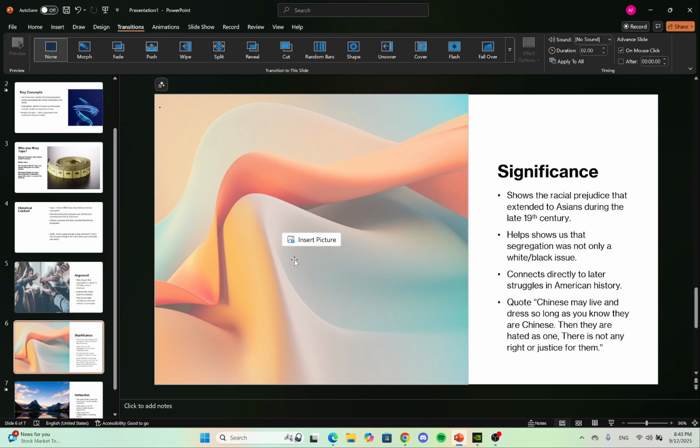Connects directly to later struggles in American history. And primarily I want to point out, I know we're not covering this in this current class because we're doing the 19th century, but this shows what happens in the 20th century pretty well. And there's a lot of important cases, especially around the 1950s, where this case will end up being referenced. And it's important to understand this case as a basis for what will happen later.